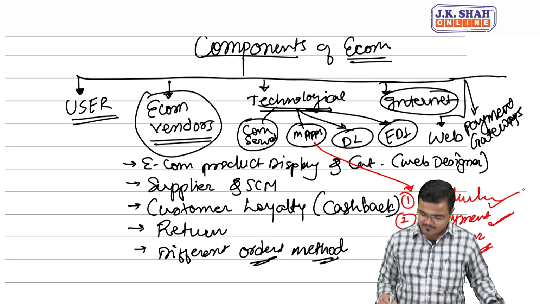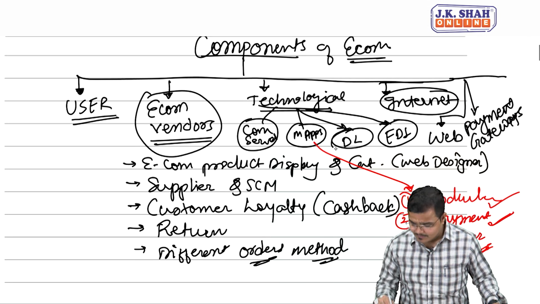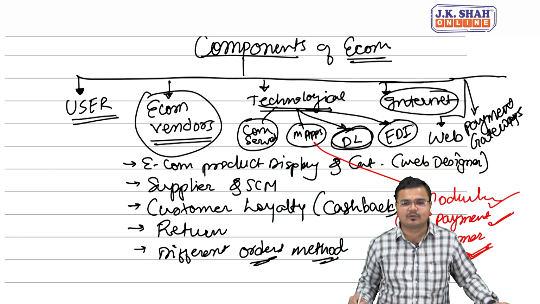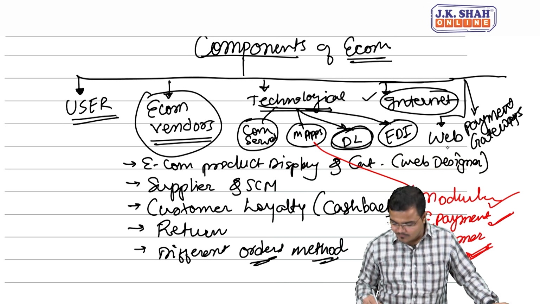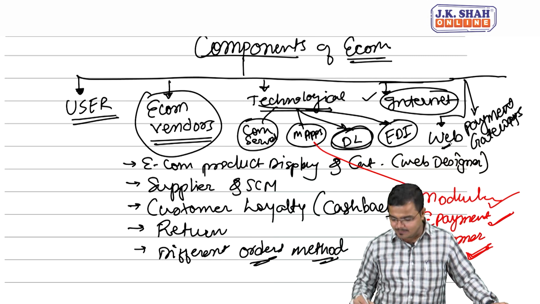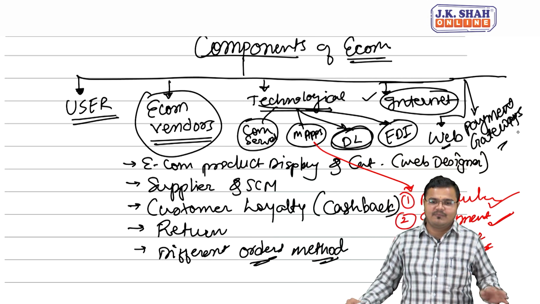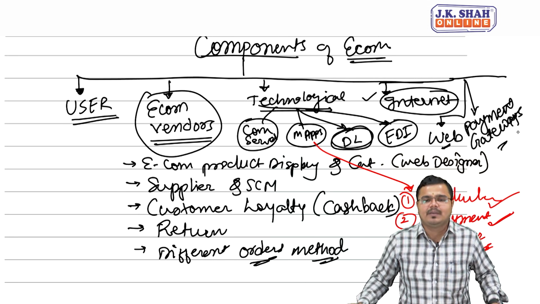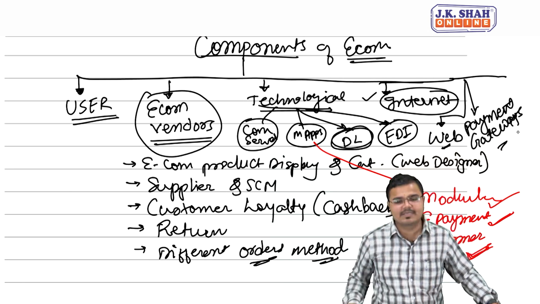Then obviously we had also learned the concept of digital library, where content is stored in digital form. We had learned the concept of EDI, electronic data interchange. Without the internet we can't imagine, without the web we can't imagine, and the payment gateway is the most important one. A secure way of making payments is possible only with the help of payment gateway processes. Cleared with this? Now we'll go to the next question, please.